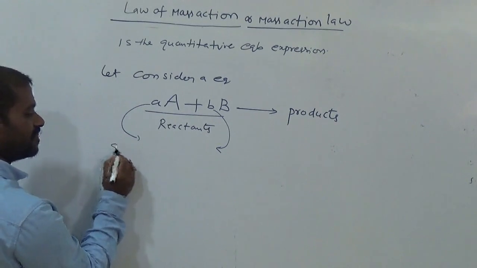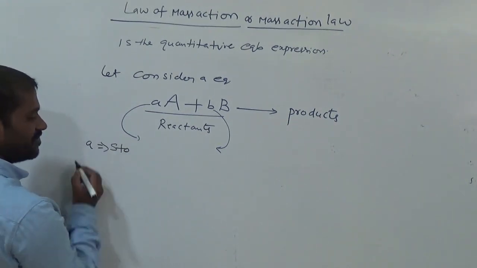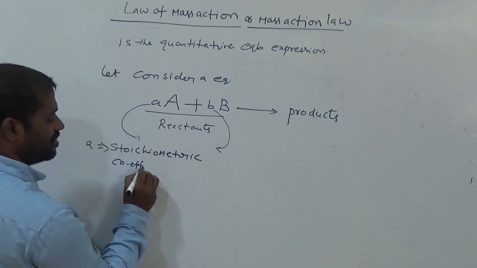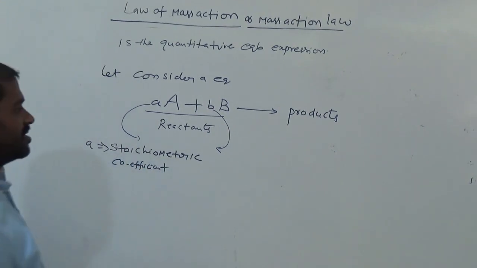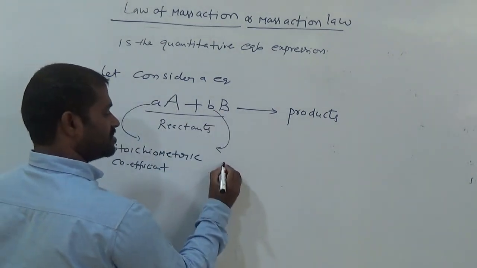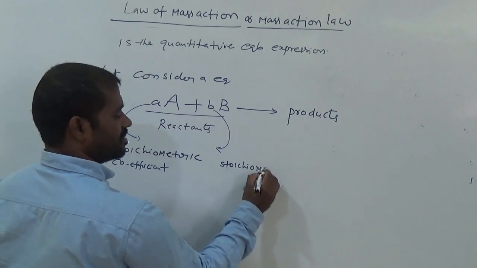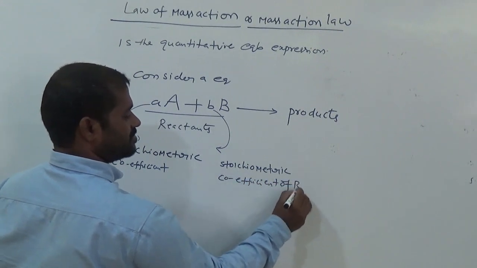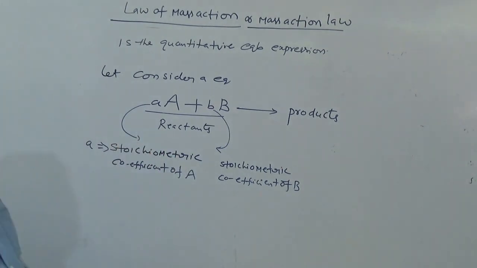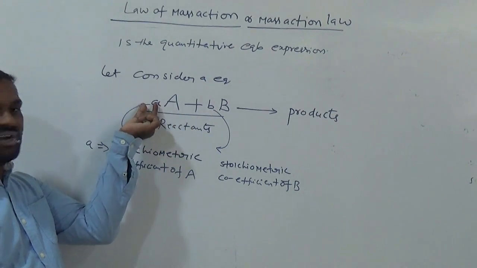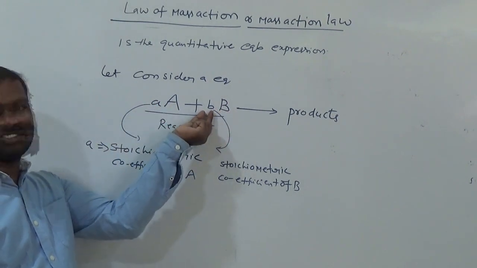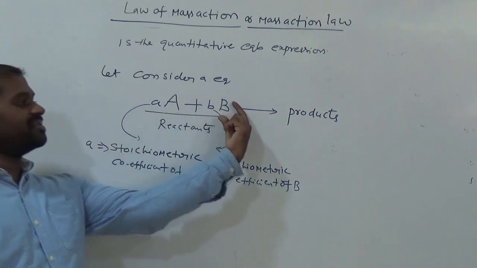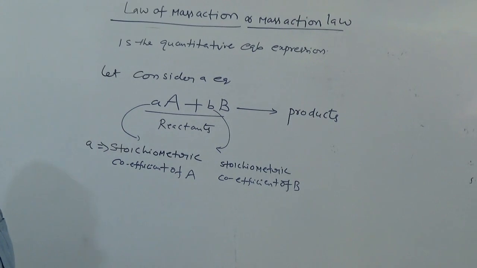What do we call it? Small a is called the stoichiometric coefficient of A, whereas small b is called the stoichiometric coefficient of B. So small a means the number of moles of A, and small b is the number of moles of B, also called the stoichiometric coefficient of B. Okay. Now this is the reaction.